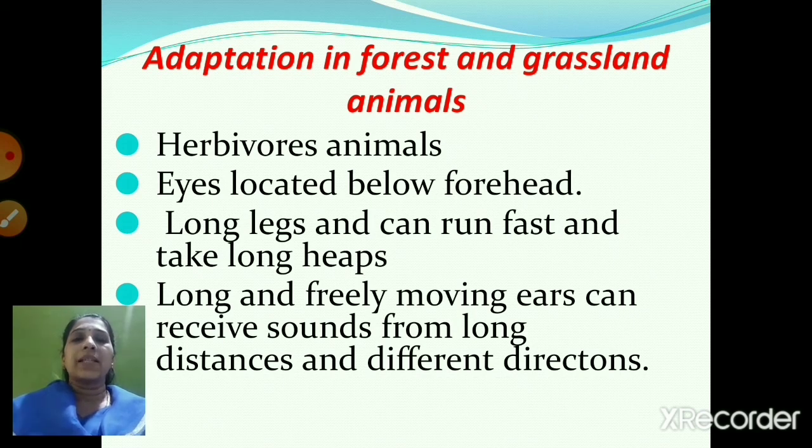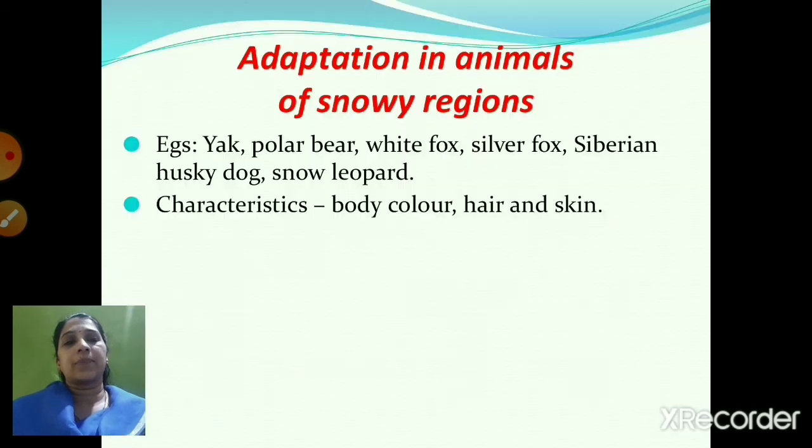Now because the eyes are located below the forehead on either side of the head, they have got a wide angle vision which helps them to protect themselves from the predators. Predators are the carnivorous animals. They have also got long legs, and because of this they can run fast and take long leaps. Leaps means they can take long jumps. Also they have got long and freely moving ears. So because of this they can receive the sounds from long distances and different directions.